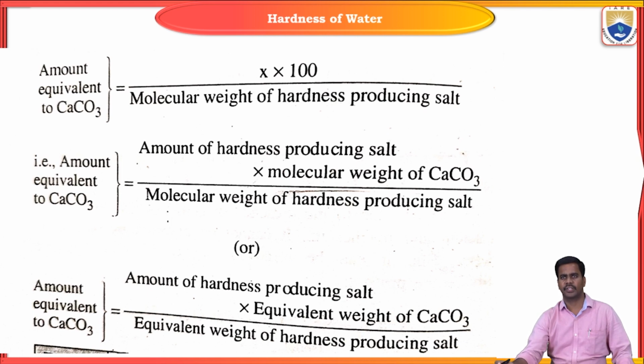This is an expression of hardness of water in terms of calcium carbonate. The amount of calcium carbonate is equal to X into 100 by the molecular weight of the hardness producing salt, where X is the amount of hardness producing salt.